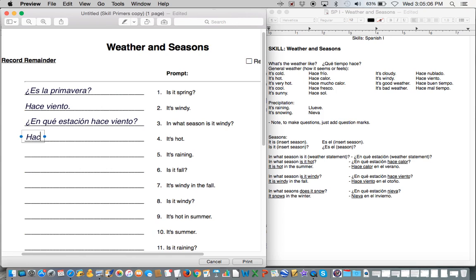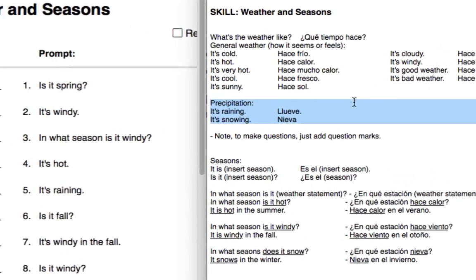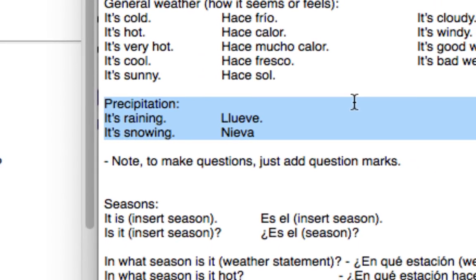It's hot. Hace calor. It's raining. Don't use hace here. This is precipitation. So just llueve. Go over here. Here we go. Precipitation. There is no hace with any of the precipitation.